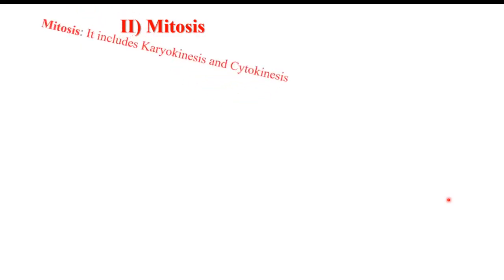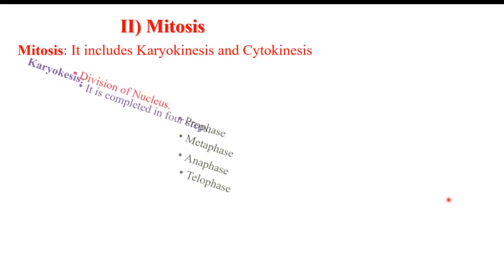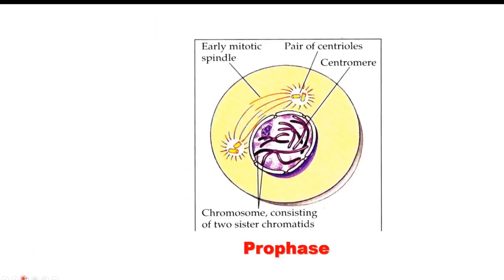Now come to the mitosis, typical mitosis. It is a process of cell division which includes karyokinesis and cytokinesis. Karyokinesis is the division of nucleus, and cytokinesis is the division of cytoplasm. The karyokinesis is completed into 4 steps in mitosis. Meiosis is different. In mitosis, it is completed into prophase, metaphase, anaphase, and telophase. 4 phases are there. Let's see one by one.